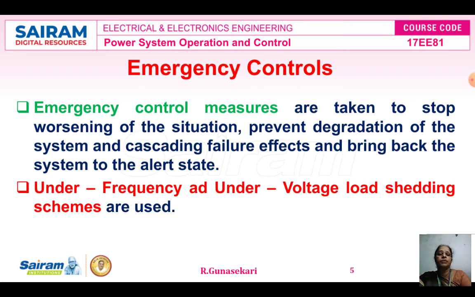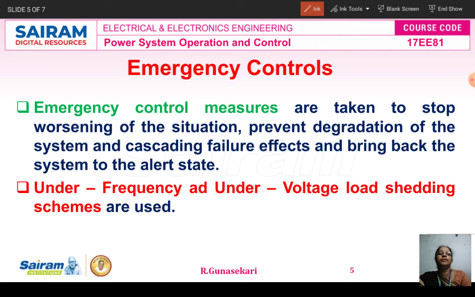The next one is emergency controls. The emergency control is taken when the power system is in the emergency operating state. At that time we can take the emergency control measures. Why do we have to take the emergency control? To stop the worsening situation and prevent degradation of the system, as well as the cascade failure effect, and then bring the system back to the alert state. The cascading failure means, here one generator is there.